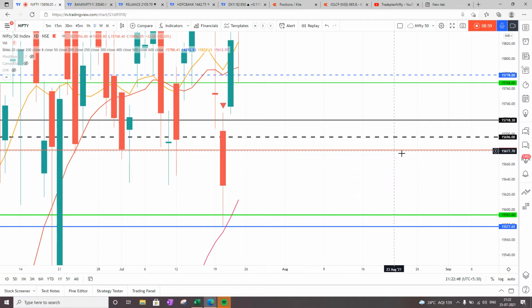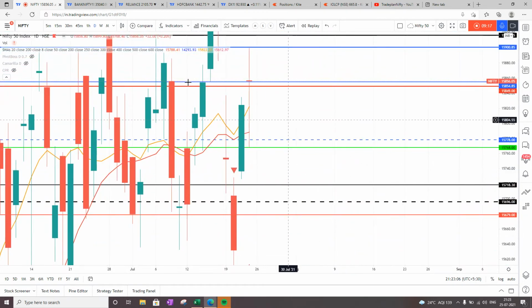If 15,700 is broken this week, then the next support will come at 15,600, which is a combination of monthly L3 and my blue magical line. But on a daily basis, the trend is still up.